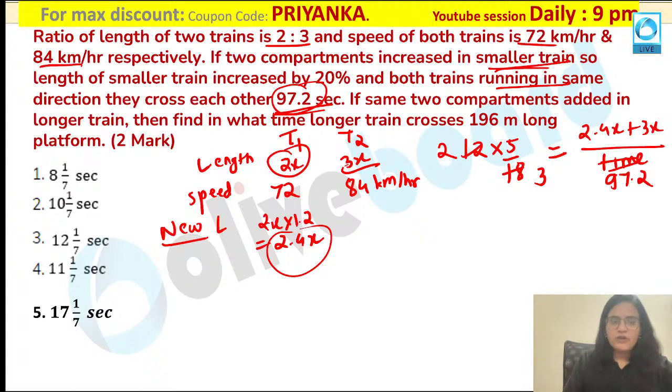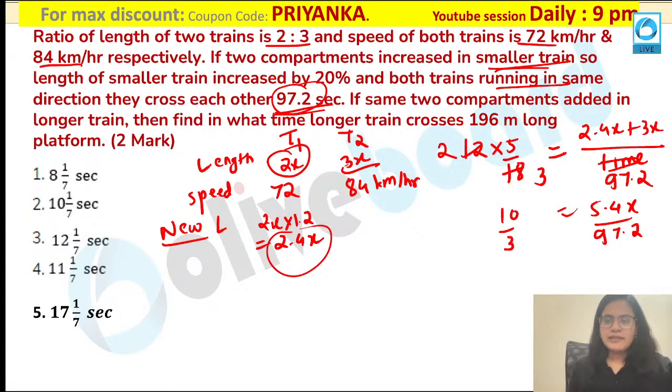But what is the value of x from this? So using this equation, you are supposed to calculate the x, which will become 5.4x. This is nothing but 97.2 seconds over here. And this value is nothing but 10 by 3. So if you are solving this, this will become 324 divided by 5.4 over here.